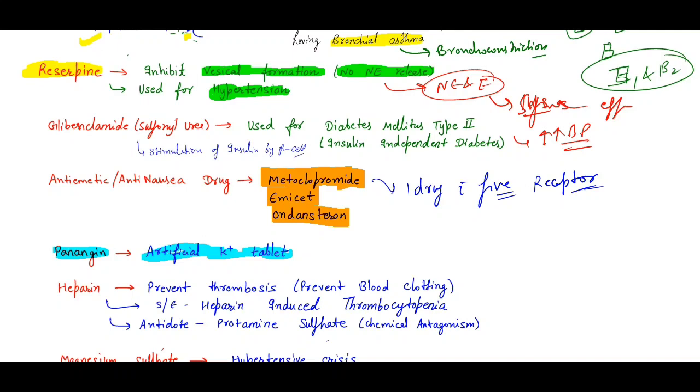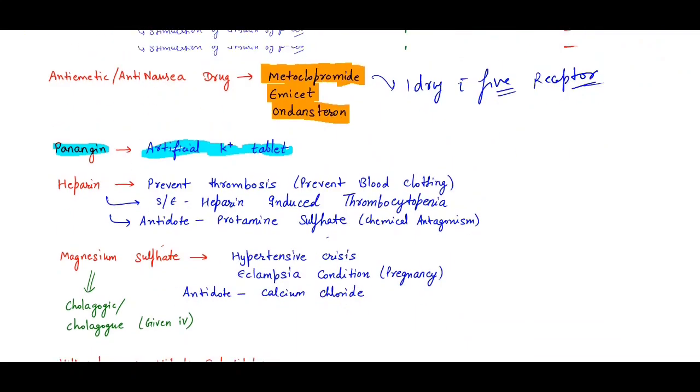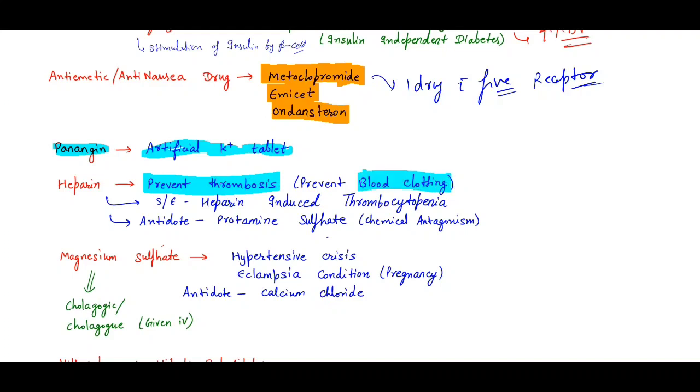Then remember heparin. Heparin we know is the anticoagulant. Their function is to prevent the thrombosis, which means they prevent the blood clotting. What is the side effect of that? Heparin induced thrombocytopenia. And the antidote for the heparin is protamine sulfate, which we already discussed is a chemical antagonism.